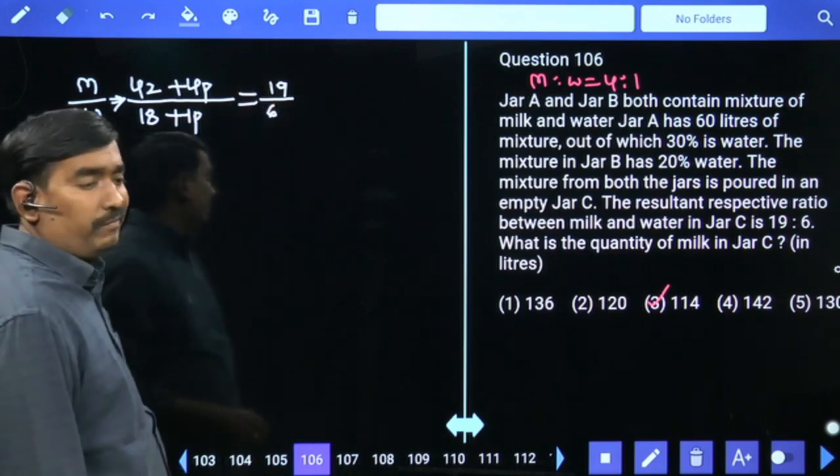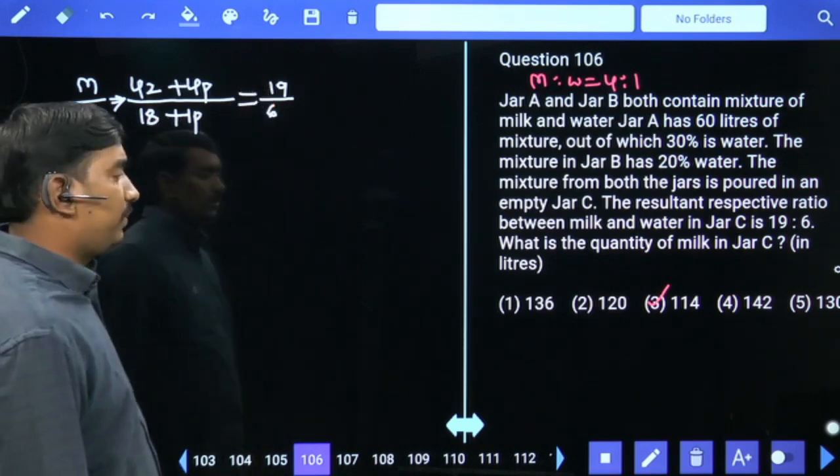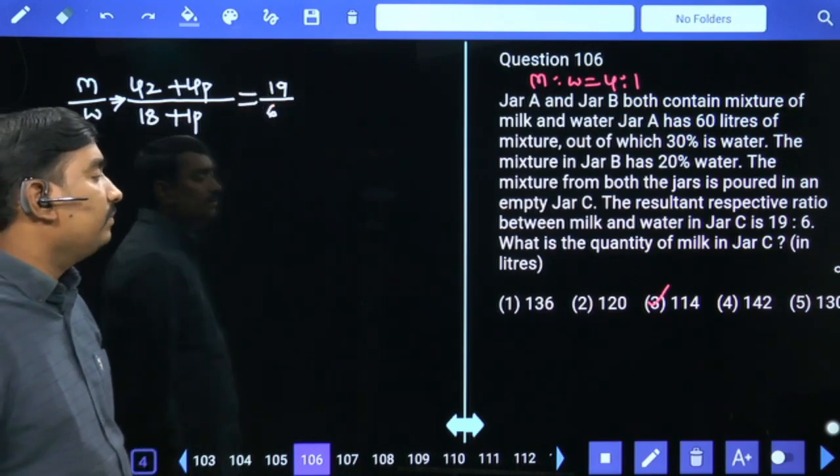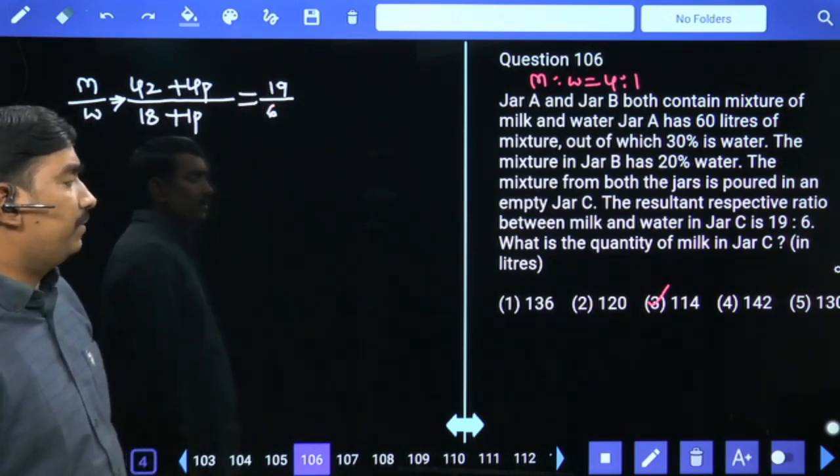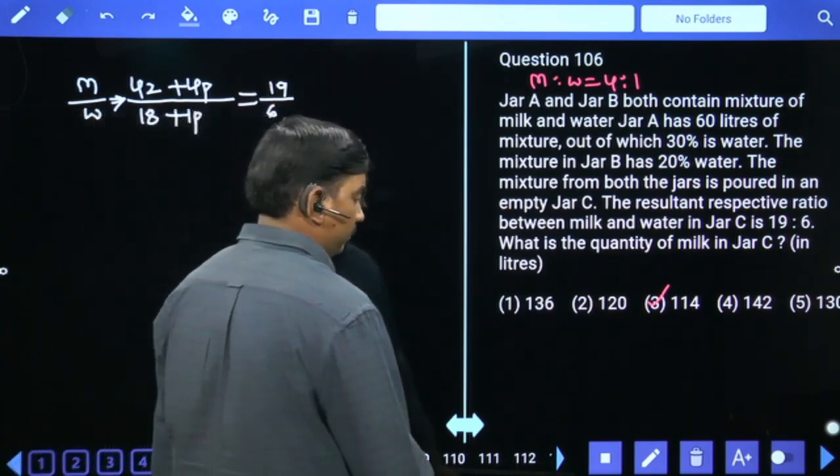Calculate what is one part value. Later 42 plus 4 parts. That's your answer. So 19 multiple is your answer. Only one option. Third option.